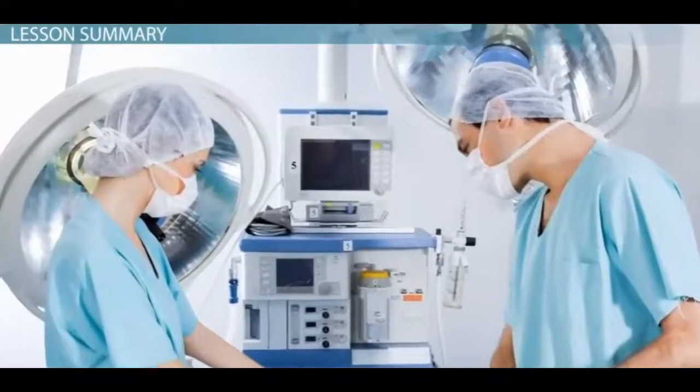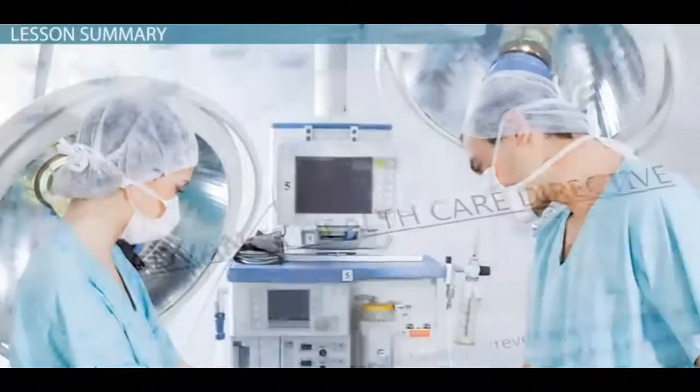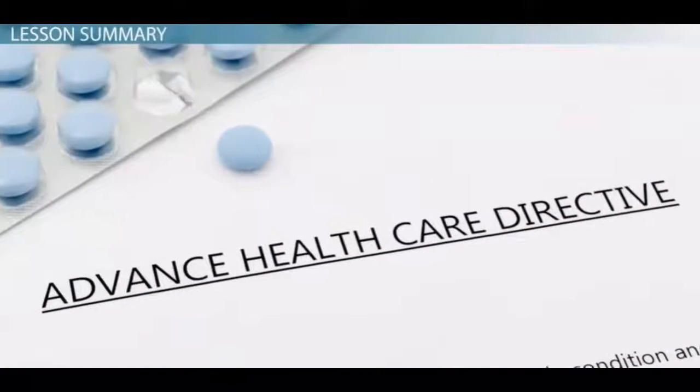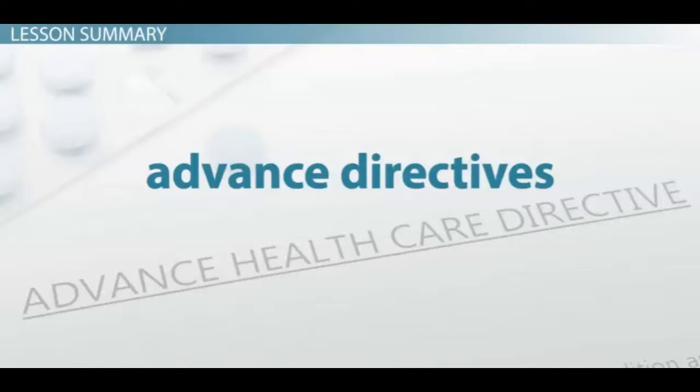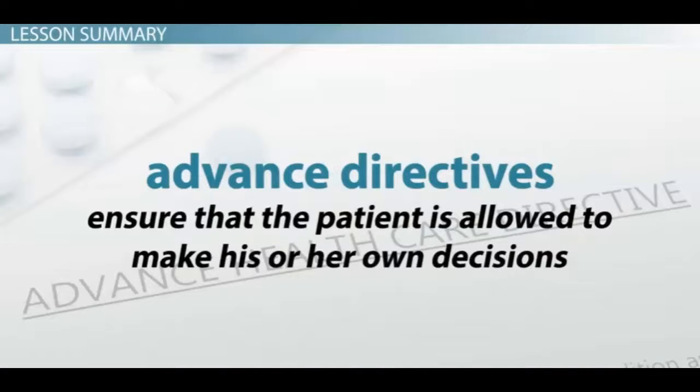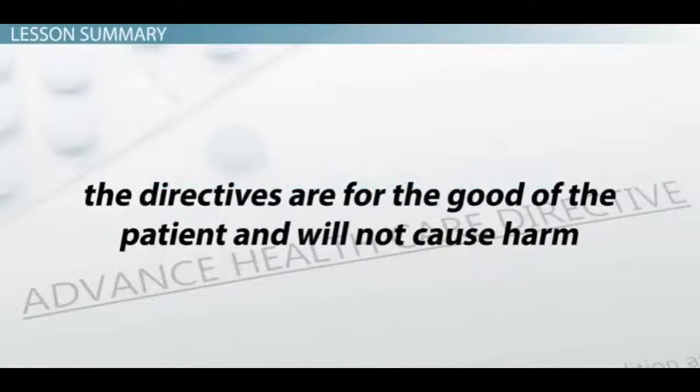Critical care nurses encounter ethical issues on a daily basis. These dilemmas can be made easier if patients have established advanced directives. When assisting a patient in writing advanced directives, a nurse should ensure that the patient is allowed to make his or her own decisions, and also that the directives are for the good of the patient and will not cause harm. It's also important for the patient to talk about end-of-life wishes with family, as well as the person with power of attorney, to make sure these individuals agree to honor the patient's wishes.